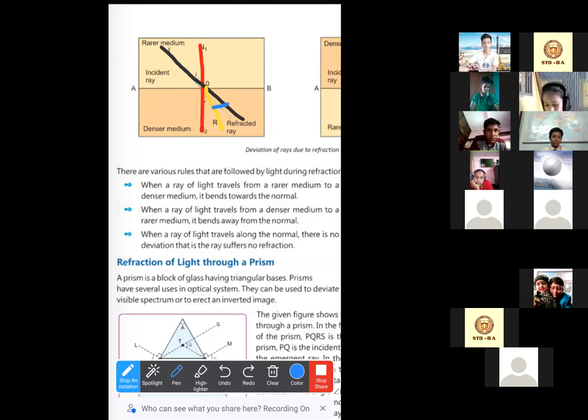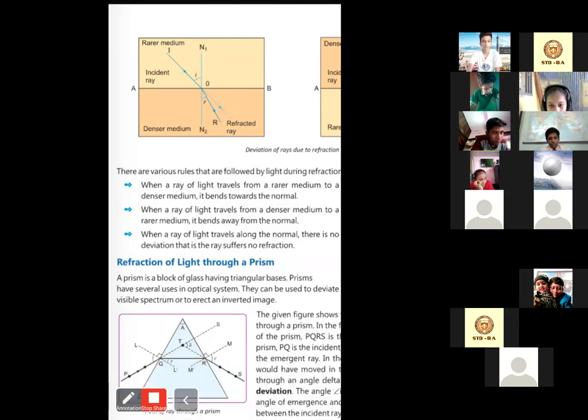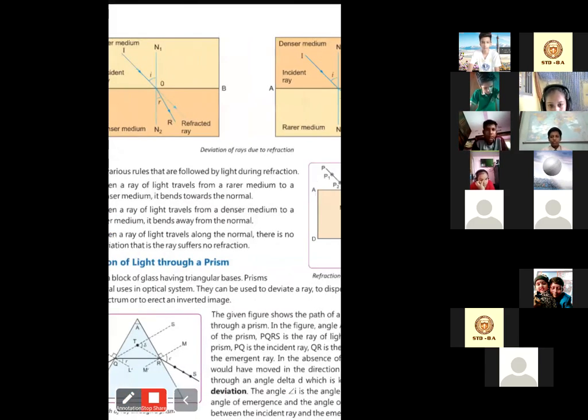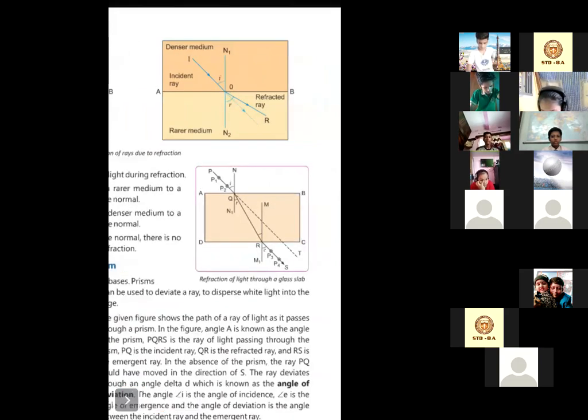So the light ray will bend towards the normal if it enters from the rarer medium to the denser medium. Similarly, exactly the opposite thing happens if the light ray enters the rarer medium from a denser medium.